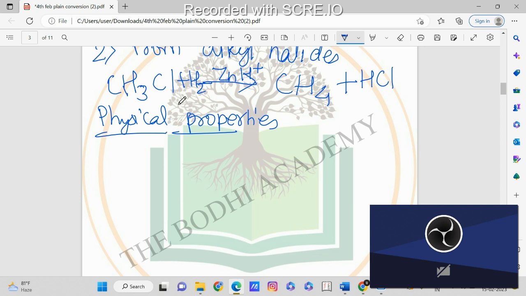The alkanes having 1, 2, 3, 4 carbons are called lower alkanes. Then those having more than 4 are called higher alkanes. In lower alkanes, the van der Waals forces, the forces due to which the molecules are bonded to each other, are weak.